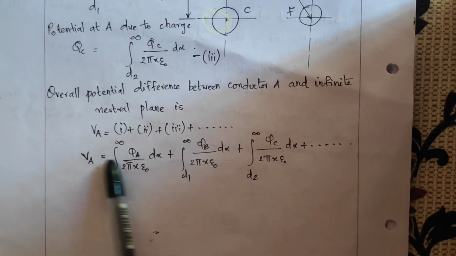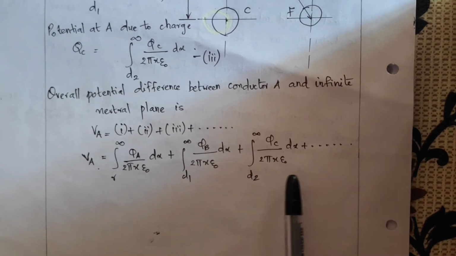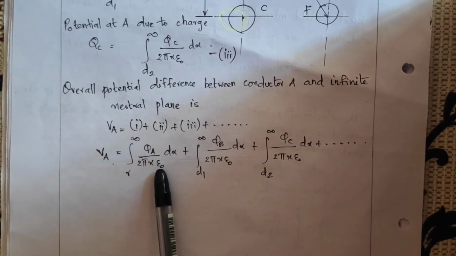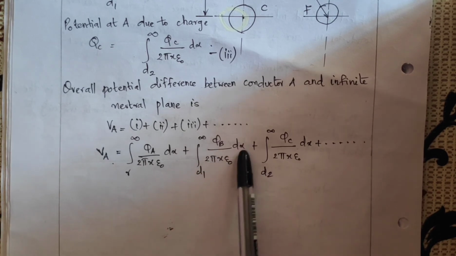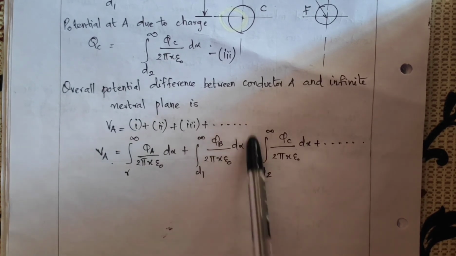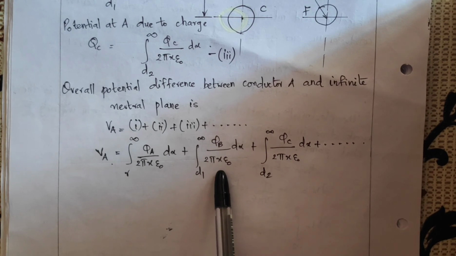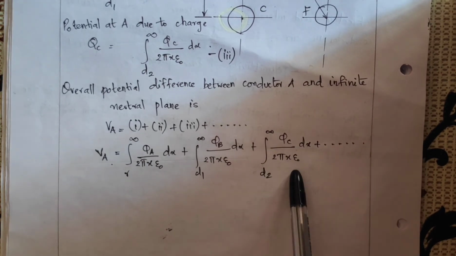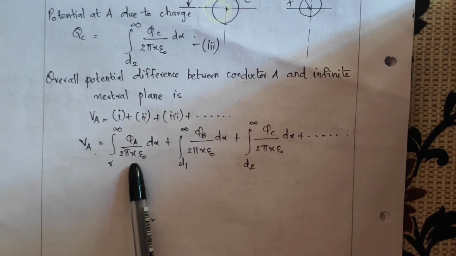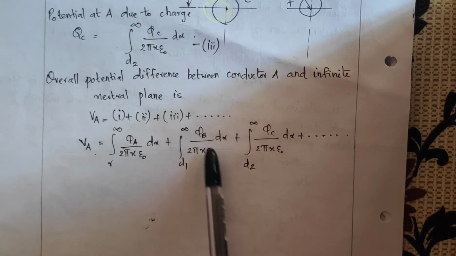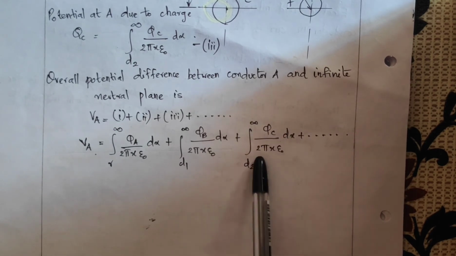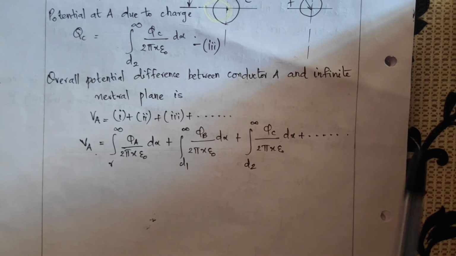Thus we will get potential at A due to a group of conductors, that is VA will be equal to integral r to infinity of QA by 2 pi x epsilon 0 dx, this is the equation of potential at A due to its own charge, plus potential at A due to conductor B, plus this is the equation of potential at A due to conductor C. So we will get the equation as VA is equal to integral r to infinity of QA by 2 pi x epsilon 0 dx plus integral d1 to infinity of QB by 2 pi x epsilon 0 dx plus integral d2 to infinity of QC by 2 pi x epsilon 0 dot dx plus etc.